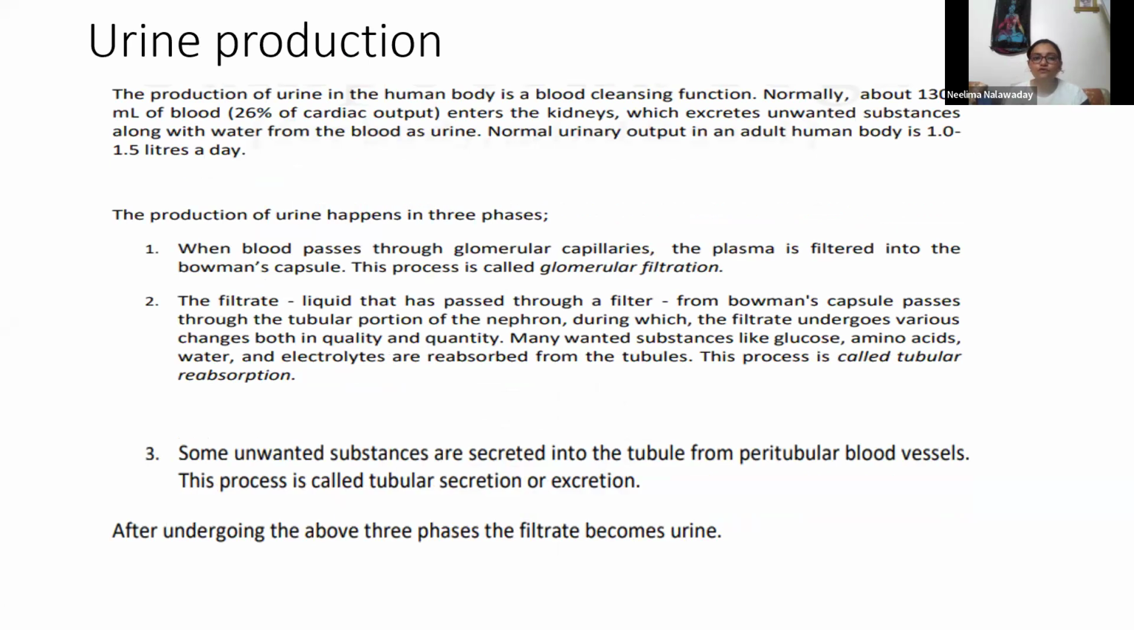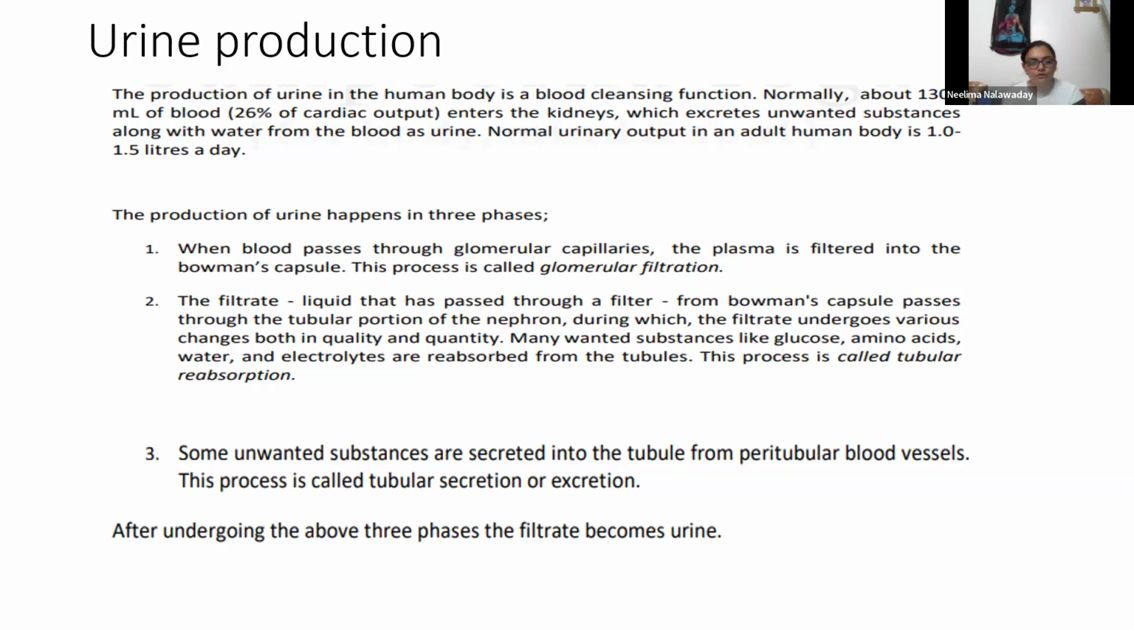The production of urine in the human body is a blood cleansing function. Normally about 1300 ml of blood enters the kidneys, which excrete unwanted substances along with water from the blood as urine. Normal urinary output in an adult human body is 1 to 1.5 liters, or it varies up to 2 liters a day.